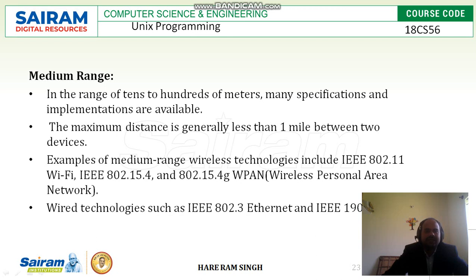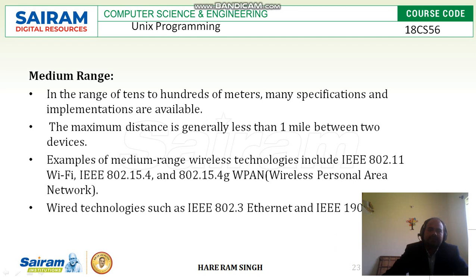Next is medium range. In the range of tens to hundreds of meters, many specifications and implementations are available. So for medium range, a 10 meter to 100 meter distance will be considered. Smart objects which are connected with each other should be in the range of 10 meters to 100 meters. The maximum distance is generally less than 1 mile between two devices.